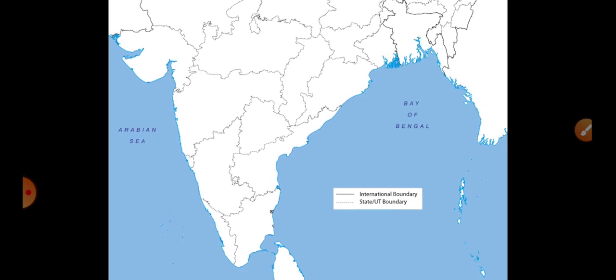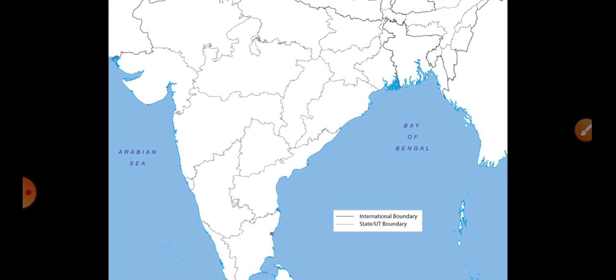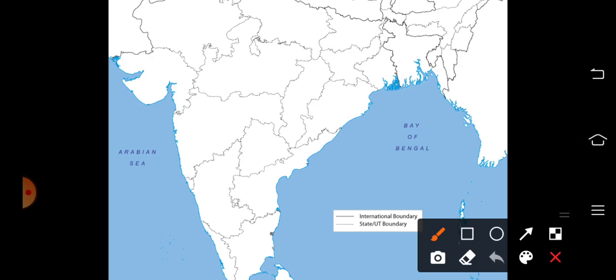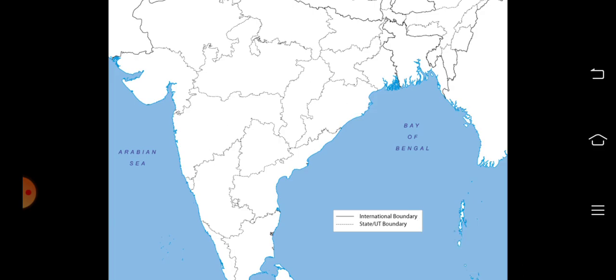So the first one is Mayurbhanj iron ore mine. Mayurbhanj iron ore mine is in the state of Odisha. Can you show the state of Odisha on this particular map? Yes, this is the state of Odisha. So we are going to plot that particular iron ore mine, Mayurbhanj, in that state.